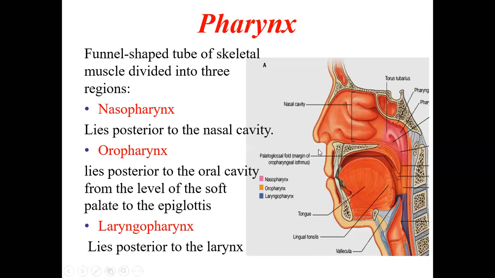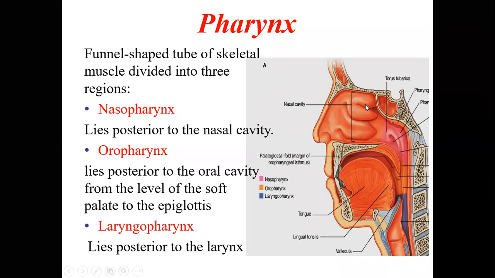Now coming to the pharynx. This is the pharynx, where the air will enter after the nostrils and nasal cavity. The pharynx is a funnel-shaped tube of skeletal muscle divided into three regions. As you can see here, the upper end is broader, and as it comes below, it becomes narrower and narrower. Around it, there is skeletal muscle everywhere.